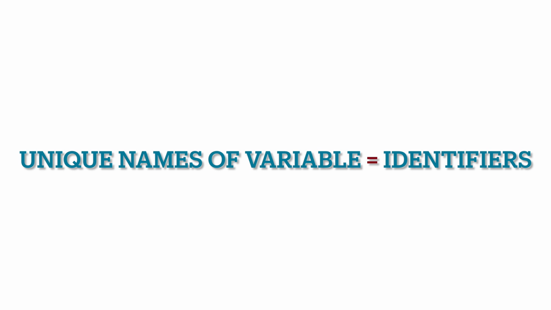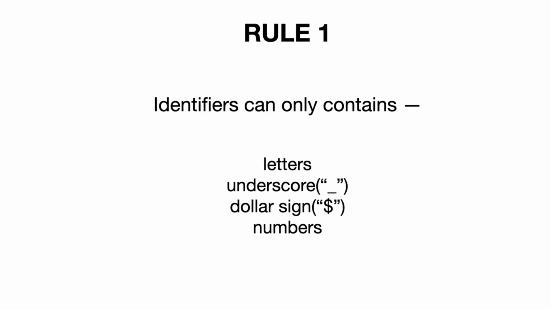All JS variables must be identified with unique names, and these unique names are called identifiers. So, there are some rules for constructing the names for the variables. The first rule says that identifiers can only contain letters, underscore, dollar sign or numbers. Let's see the examples based on rule first.